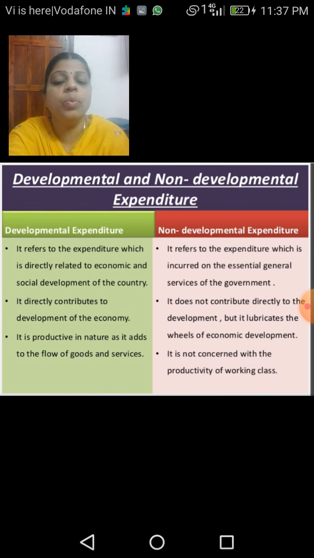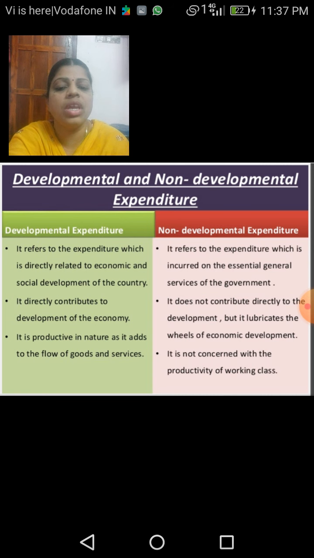It lubricates the wheels of economic development. And it is not concerned with the productivity of the working classes. It does not deal with productivity, because it is not concerned with developmental activities. What happens to the productivity of the workers? Yes, here it is nil.